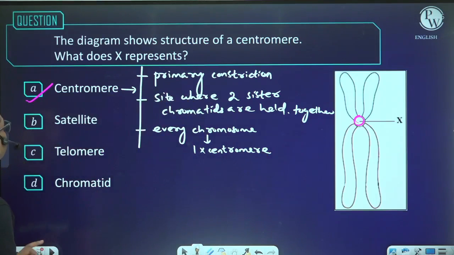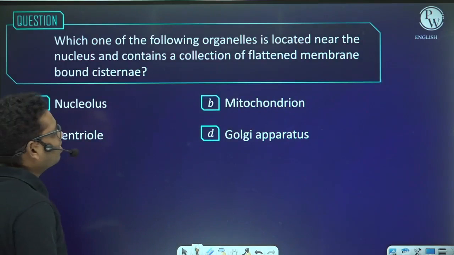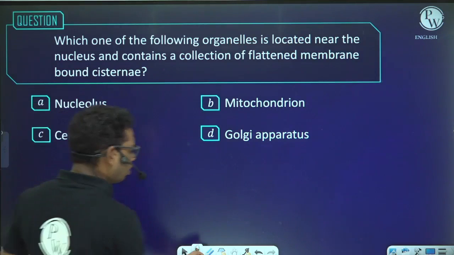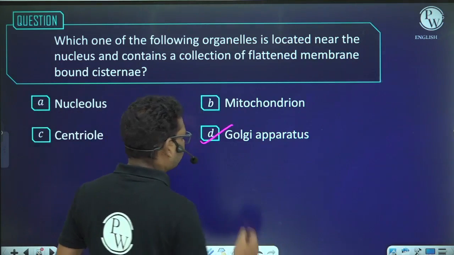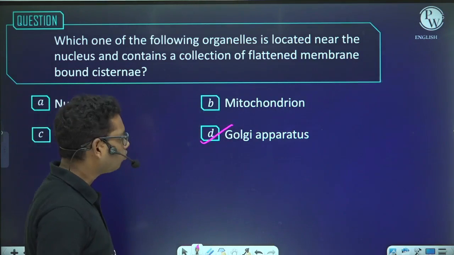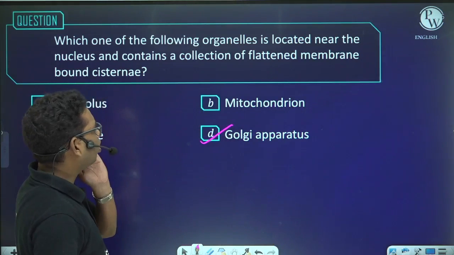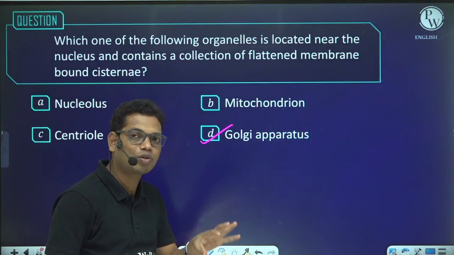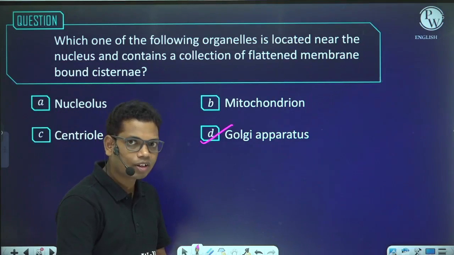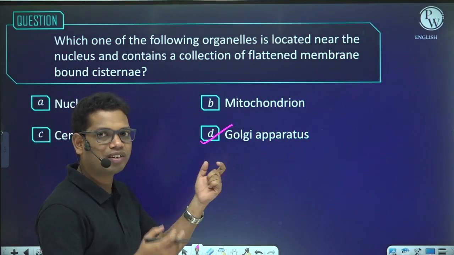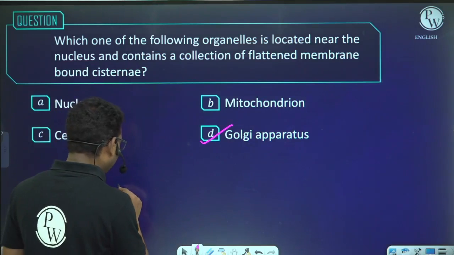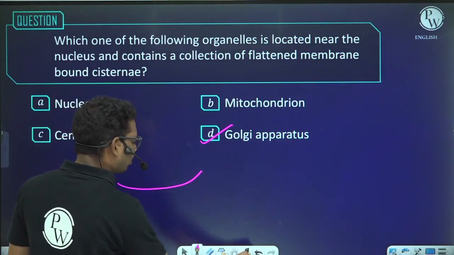Okay. Now, which of the following organelles is located near the nucleus and contains a collection of flattened membrane bound cisternae? So obviously the answer will be Golgi complex, right? Why? Because the position of the Golgi body is always fixed, and it is present close to the nucleus. And this Golgi body consists of a number of flattened sacs. Okay, and these sacs are flat, but they are slightly curved.